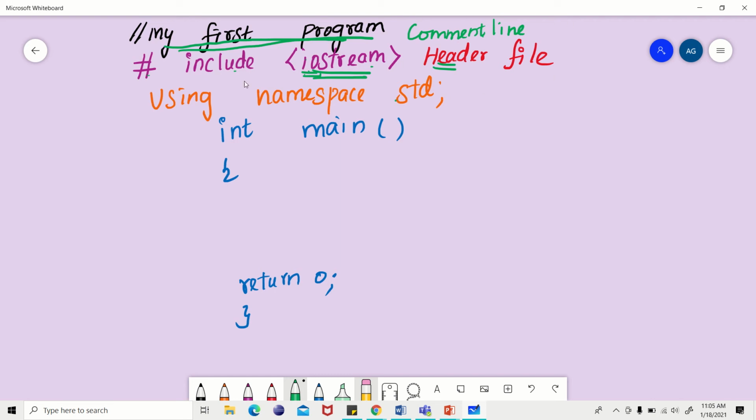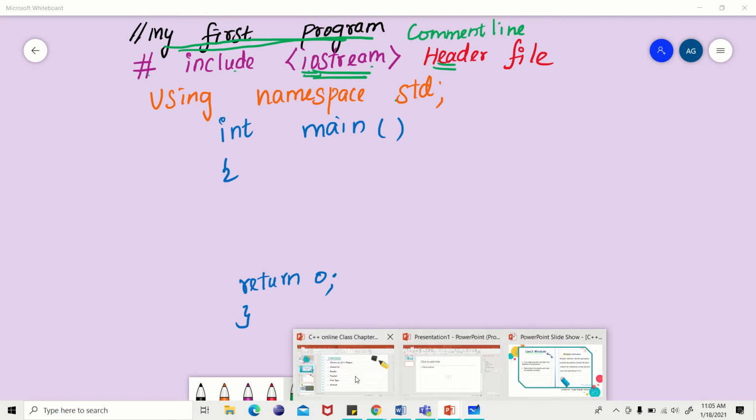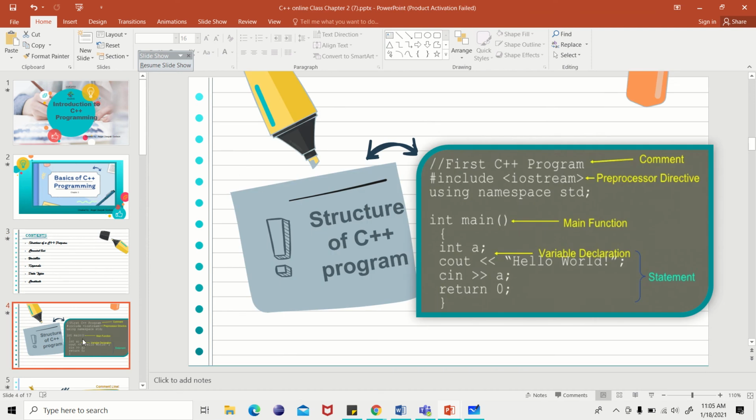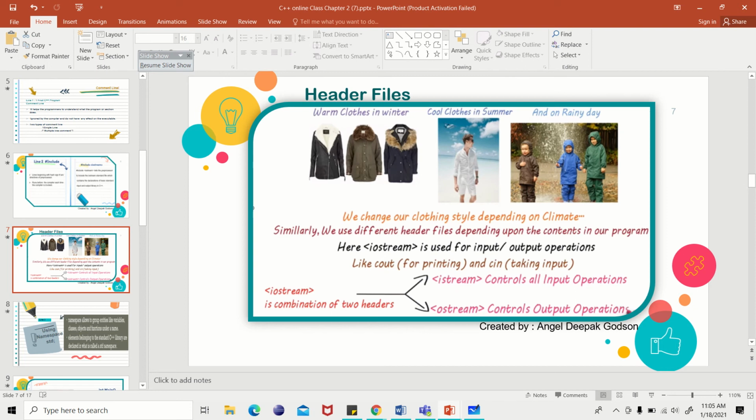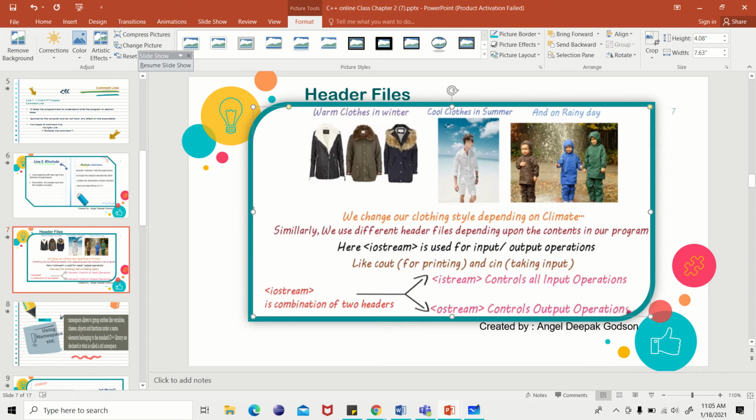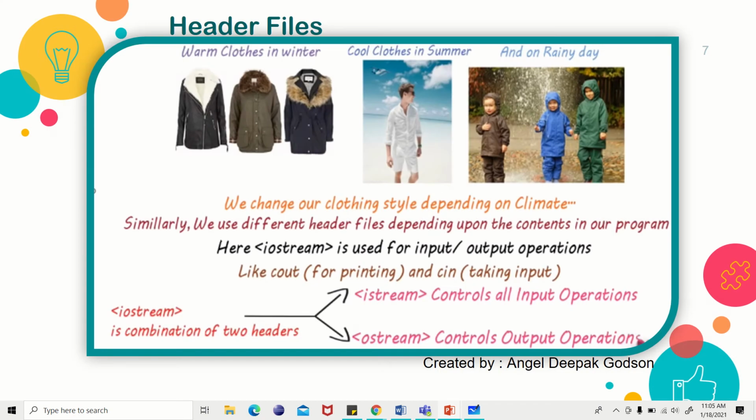Let me explain what a header file is. There are a lot of header files. Look at this slide, I will just explain.